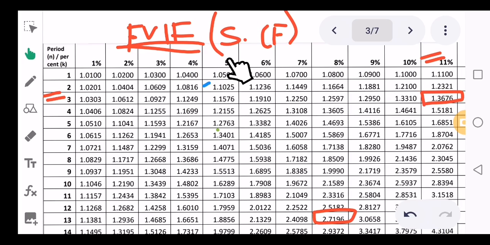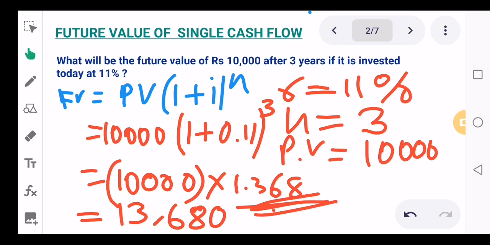There are 4 tables like this. For single cash flows, the table that we'll be using to find out the future value is called future value interest factor. The other tables I'll be showing you in later classes. At present, let's just be familiar with this particular table. Now, in this question, what we had to find was 1 plus I to the power n.